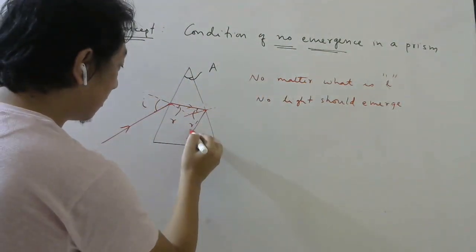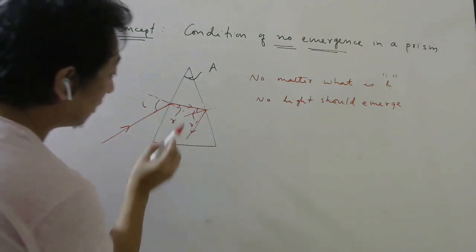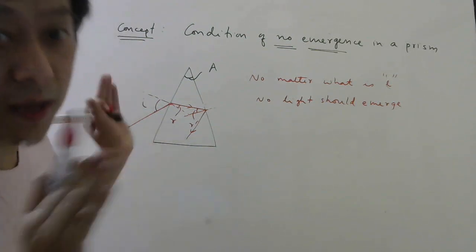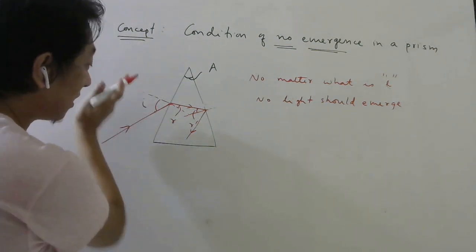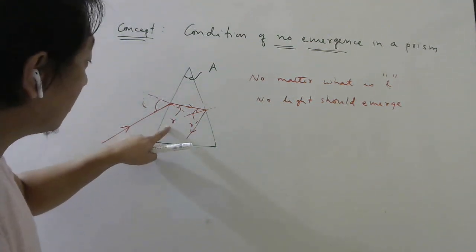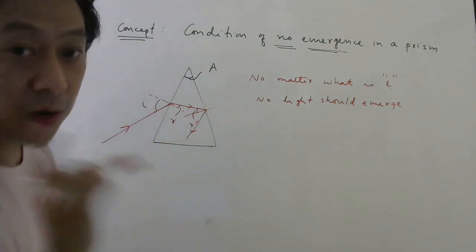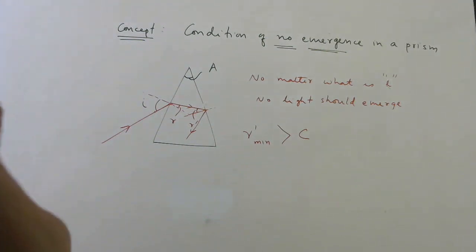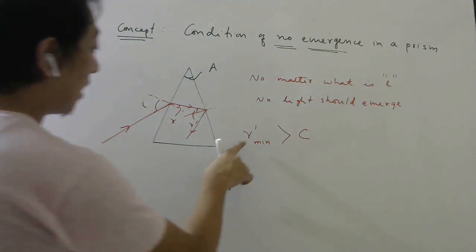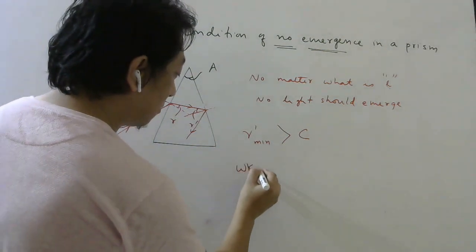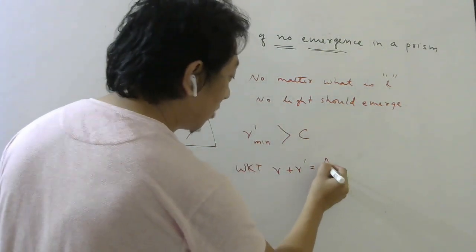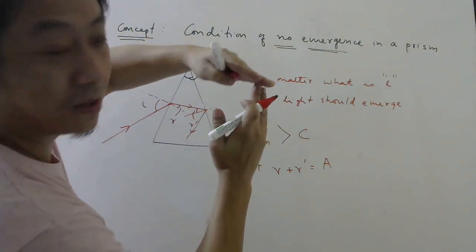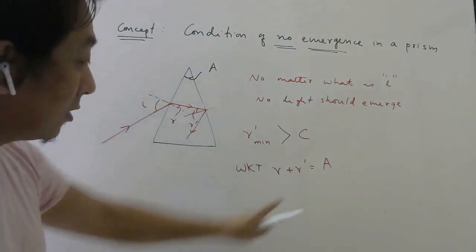That means this light should suffer TIR. Now if light should suffer TIR, this R dash must be greater than the critical angle. But I want it for all angles of incidence. That means as I change this angle of incidence, R will change, so R dash will change. So what is the condition? R dash minimum must be greater than C. Are you understanding? Now what is R dash minimum? Well, for a prism we know R plus R dash is A, not 90 degrees. In the previous diagram, these two surfaces were perpendicular, that is why this was 90. Now it is A.